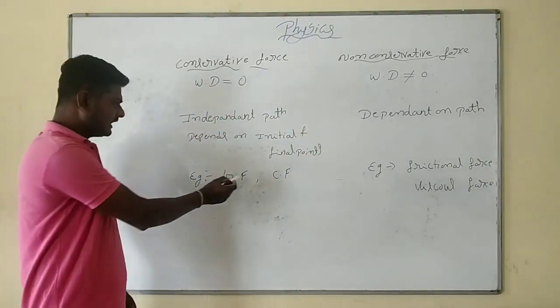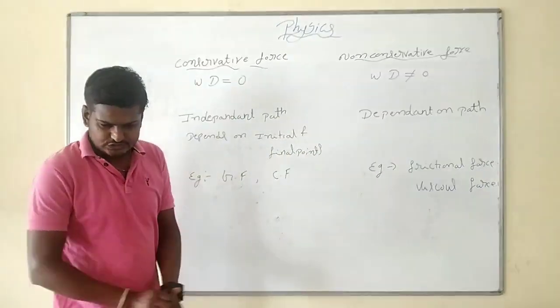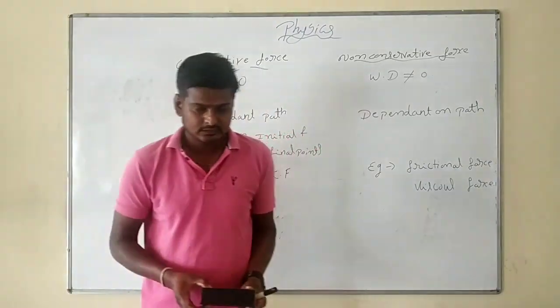As a simple example, take gravitational force. For example, this is the duster.